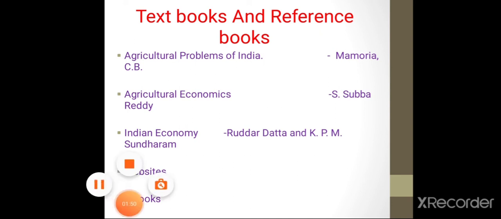So this is all about Econ 355, that is the Structure and Dynamics of Indian Agriculture course and its syllabus.